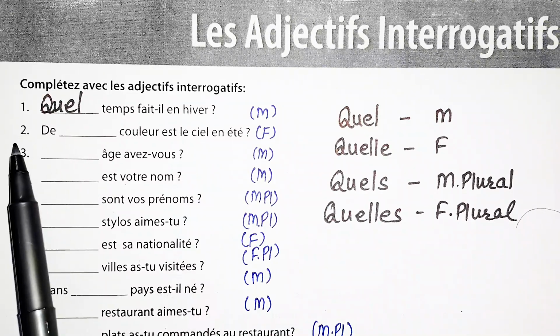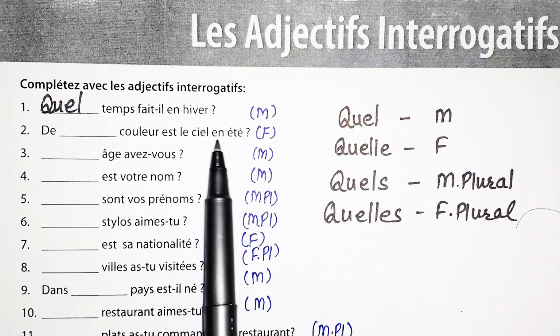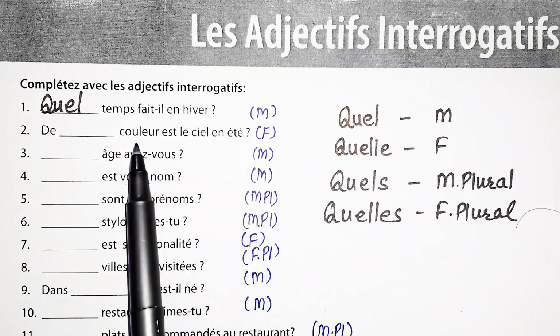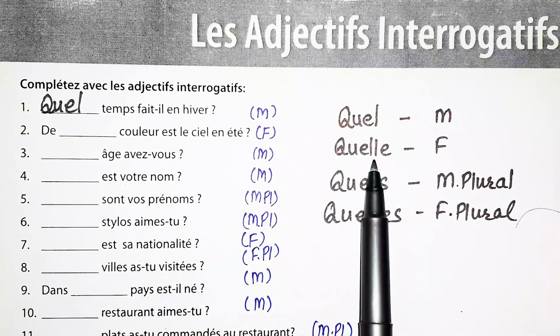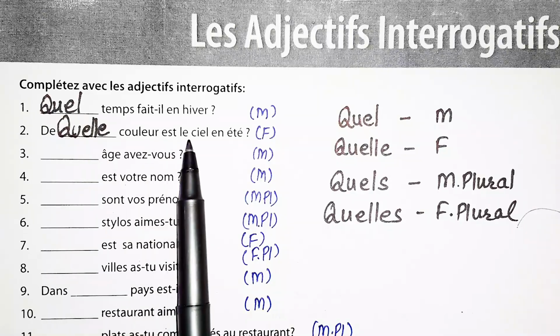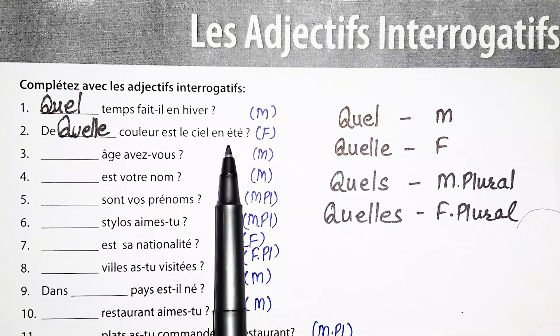Okay. Now, the second statement is, de blank couleur est le ciel en été. Now, couleur is feminine singular, so we will use the feminine singular case. De quelle couleur est le ciel en été? Of which color is the sky in summer?